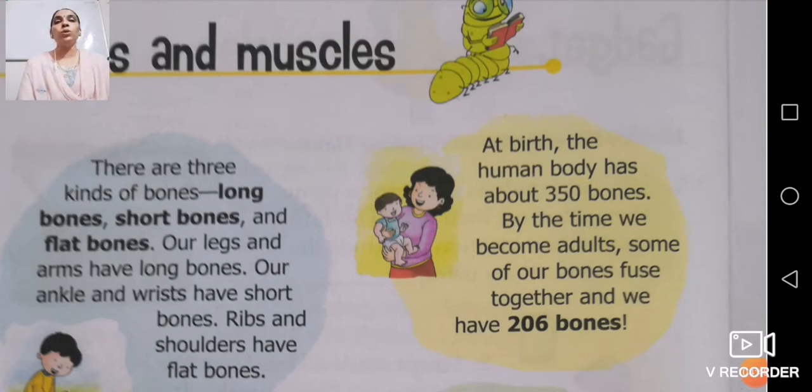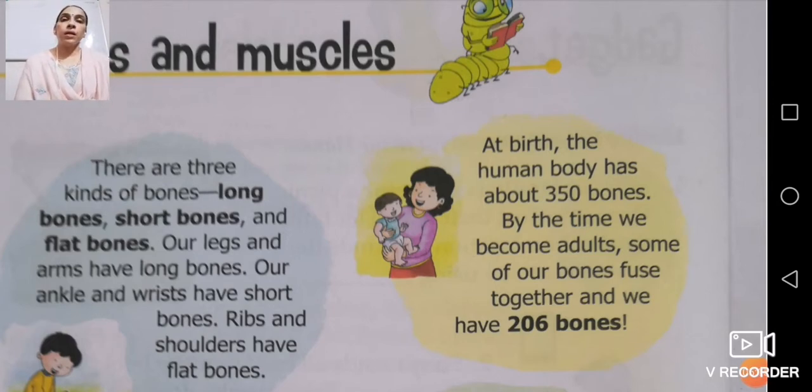Now short bones you will find in the ankle and wrist. Ankle means where you wear an anklet, in that part you will find short bones. And shoulder and ribs consist of flat bones. So in the beginning I told you that our body consists of different types of bone. Why is it important?